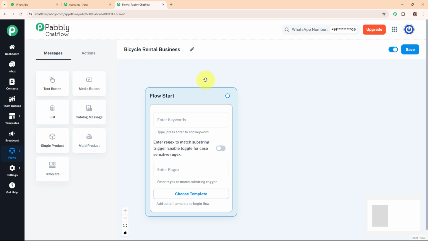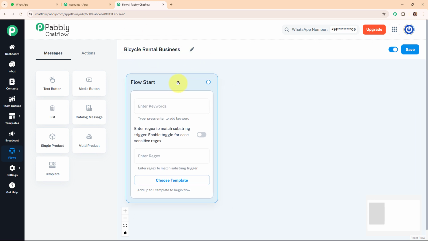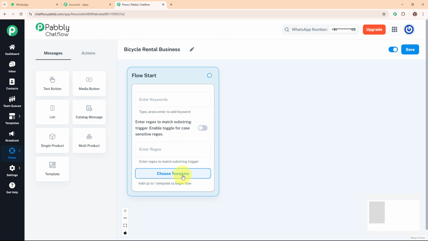And now after giving a name to my flow, it is asking me to set up the flow start. So basically in this flow start, I need to set up the trigger for my WhatsApp chatbot. Here you can see we can select the trigger as keywords, regex or template. So if you wish to trigger your WhatsApp chatbot through a template, then you can choose the template from your template library, or you can set up the trigger as keywords and regex also.